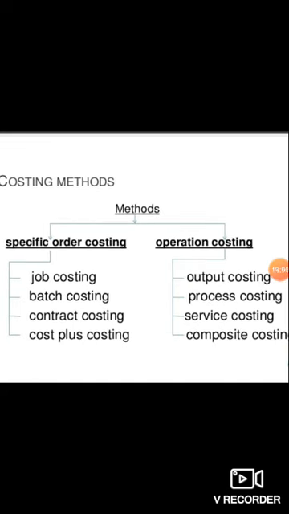Now this is about the classification of costs and costing methods. There are different types of costs as well as different types of costing methods to prepare accounts and ascertain costs for different products and different works in production.